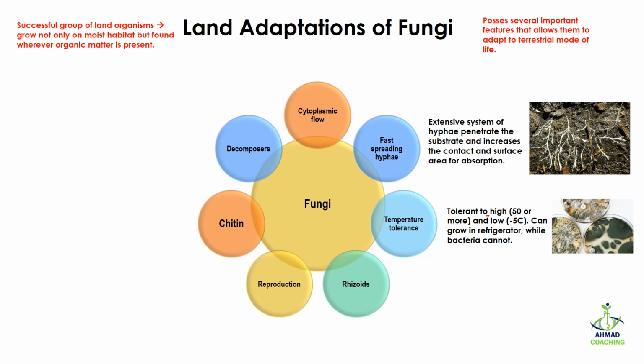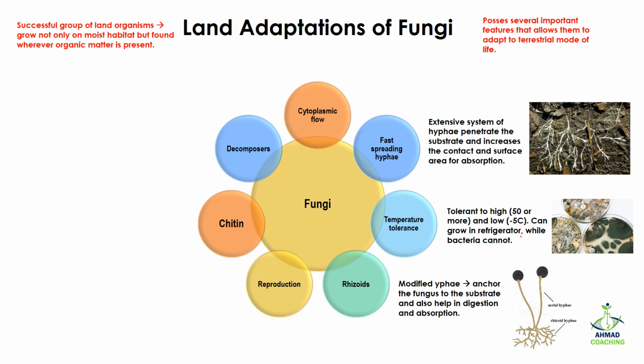Then comes the temperature. They can tolerate high temperature, that is 50 degrees Celsius or more, as well as very low temperature, that is -5 degrees Celsius. That is why they can grow in refrigerators while bacteria cannot grow. That is why fungi, you can say, are very stubborn and it is very difficult to get rid of them.